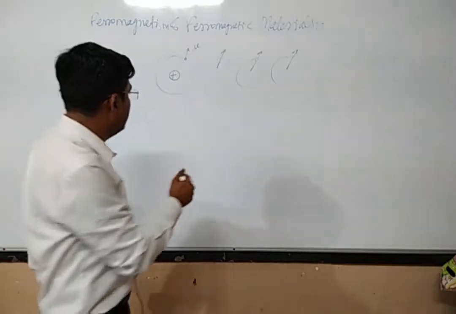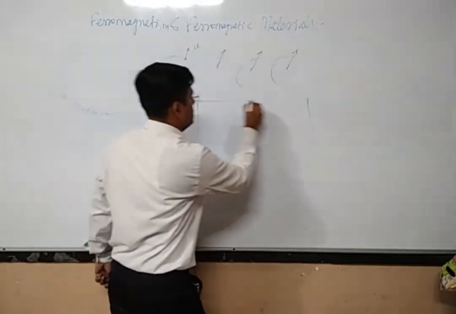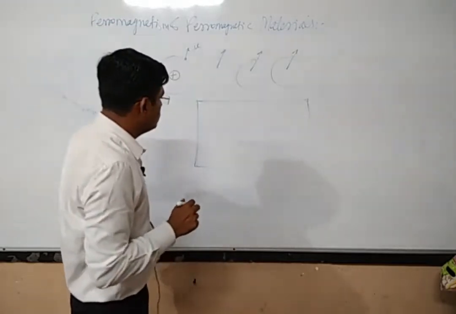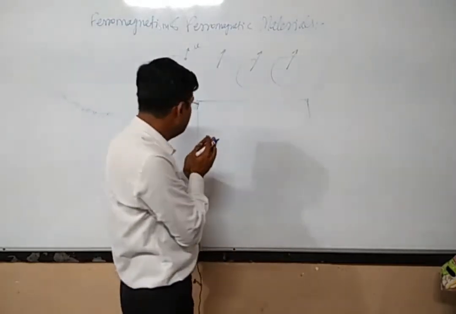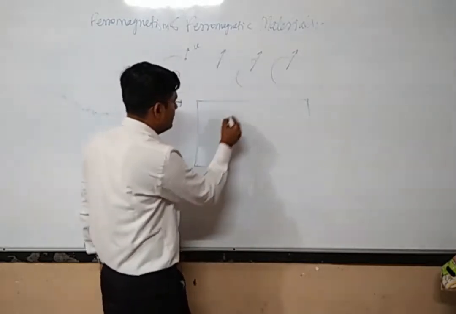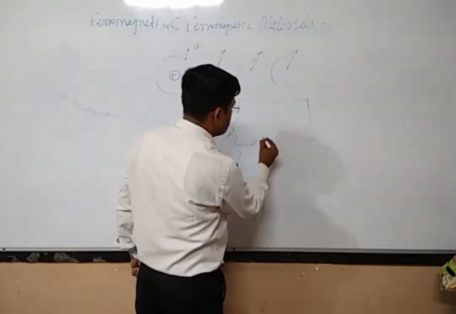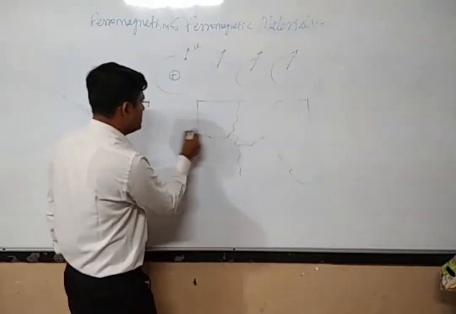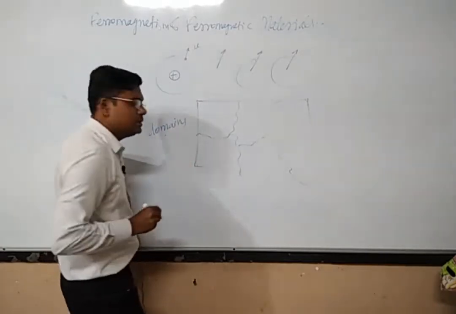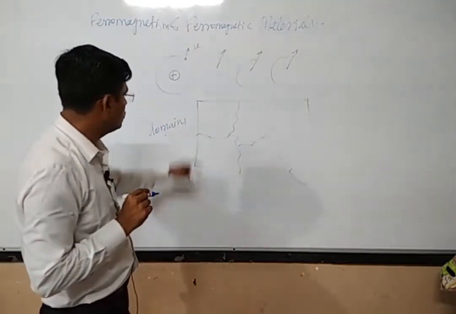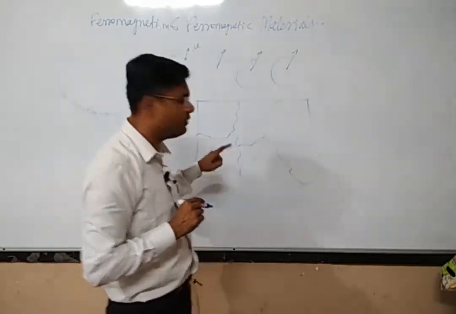Suppose this is a ferromagnetic material. In this material there exist some regions, and these regions are called domains. This is domain 1, domain 2, domain 3, 4 and 5.